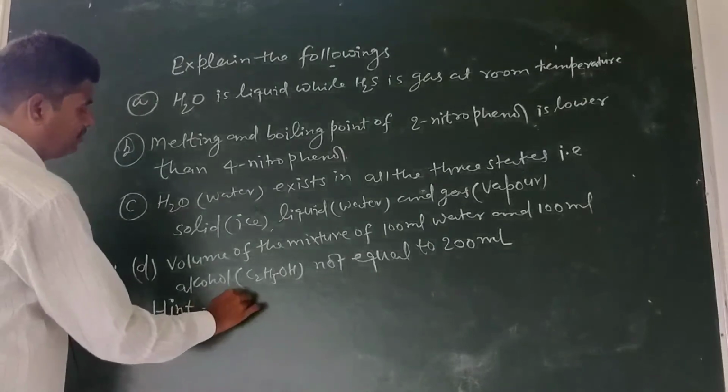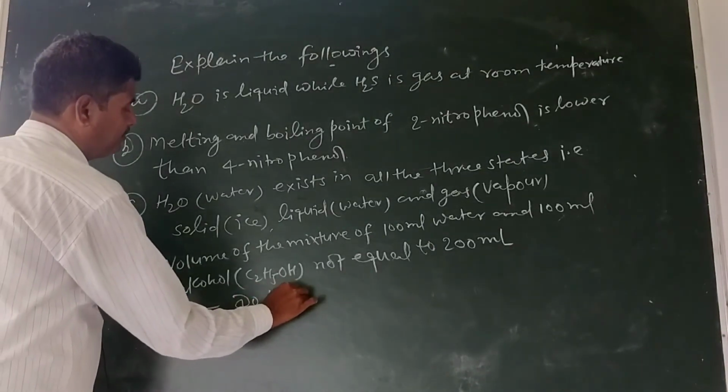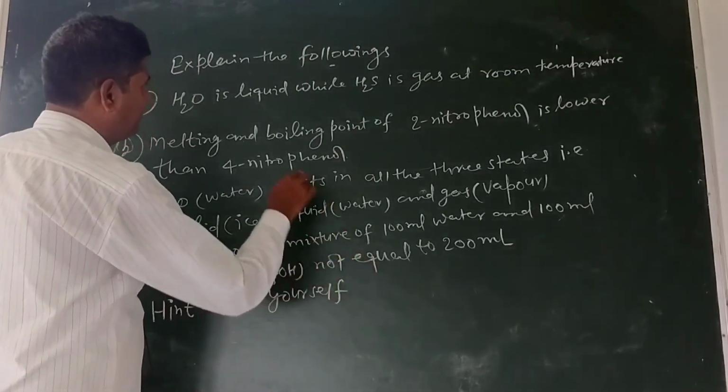Hint: do it yourself on the basis of hydrogen bonding.